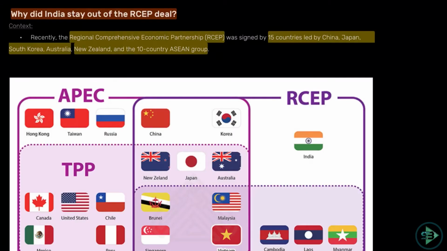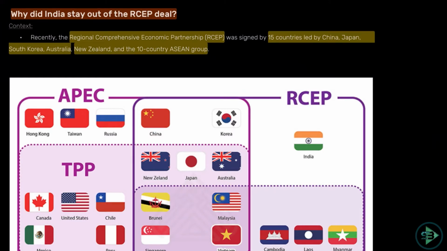So we come on to the next news of November 2020, which is India staying out of RCEP deal. So this is the part of your current affairs that India has opted out to be not part of RCEP, that is Regional Comprehensive Economic Partnership. Now what is the static GK part that they can ask from this, since this is part of news? What will they ask you? Which countries is part of RCEP? They will give you 4 options. Which of this country is part of RCEP?